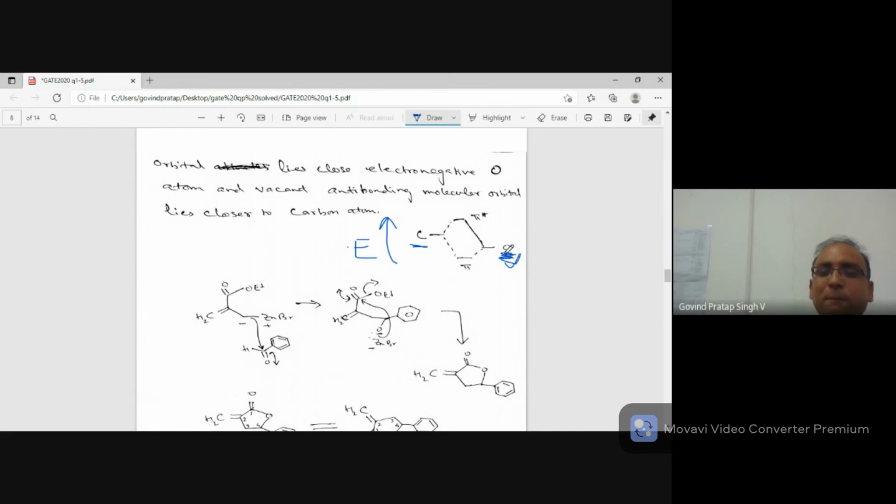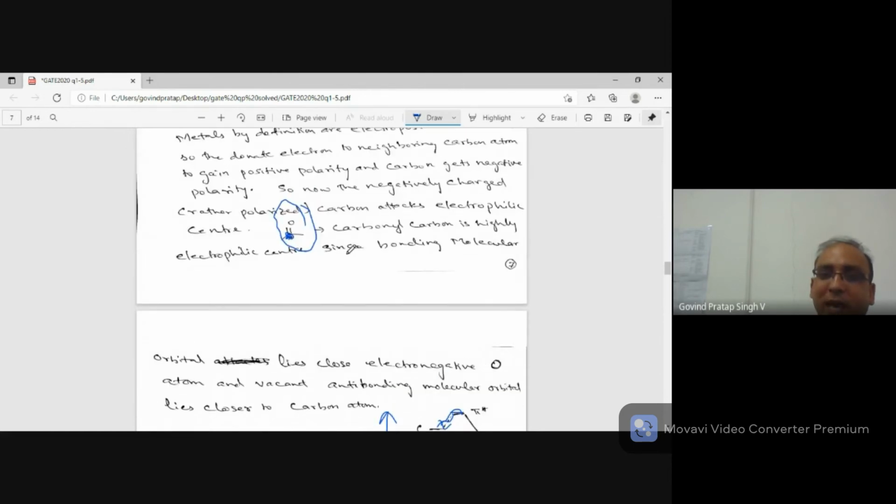Now when you are making pi molecular orbitals, you are having pi and pi star. What happens is, the bonding molecular orbital is closer towards oxygen and has 2 electrons, whereas the anti-bonding molecular orbital is vacant and closer towards carbon, and therefore carbon accepts nucleophile.